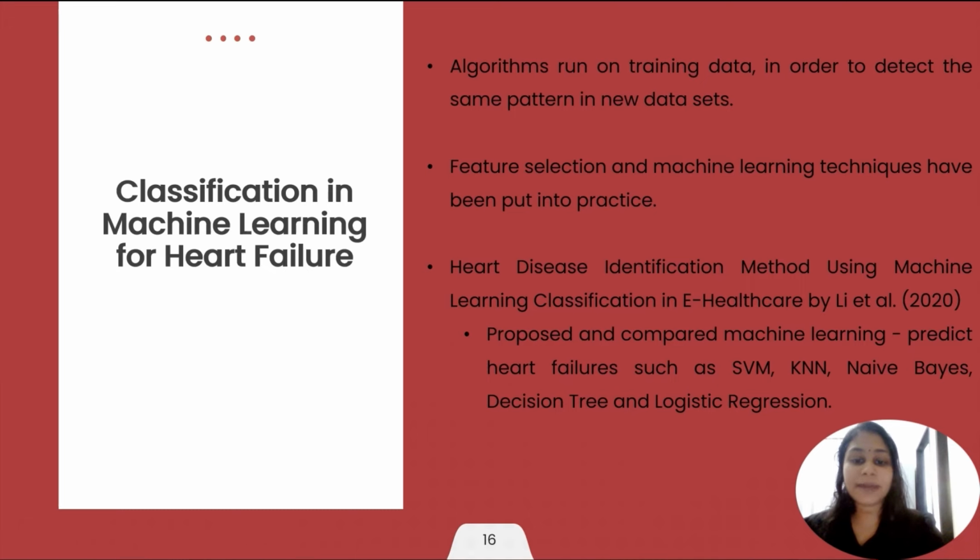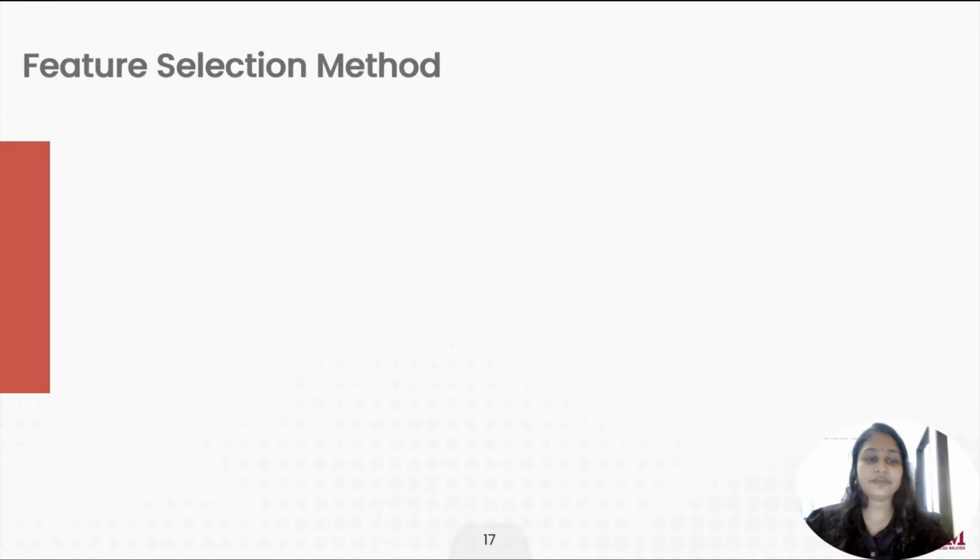In the study conducted by Lee in the year 2020, which is heart disease identification method using machine learning classification in e-healthcare, he proposed and compared machine learning methods to predict heart failure such as SVM, KNN, Naive Bayes, decision tree and logistic regression. Now we will look into the feature selection method.